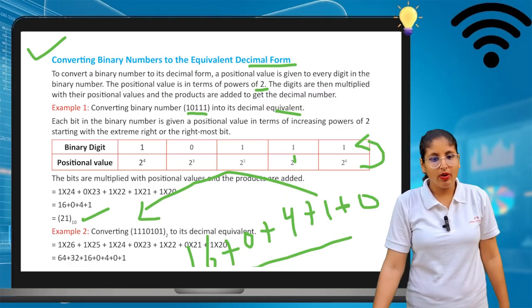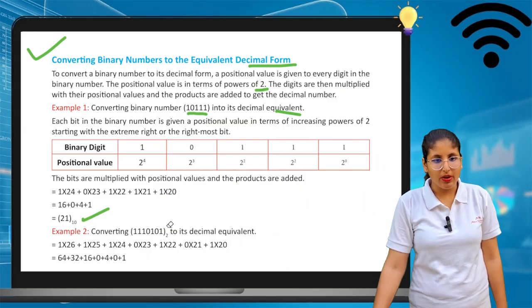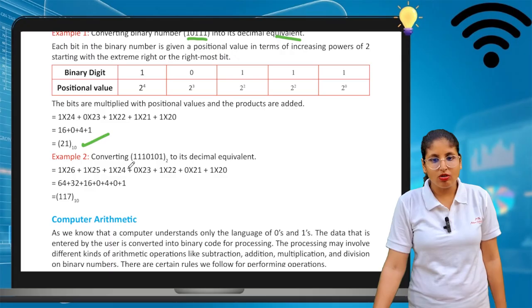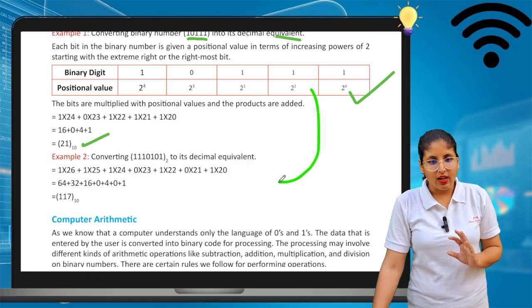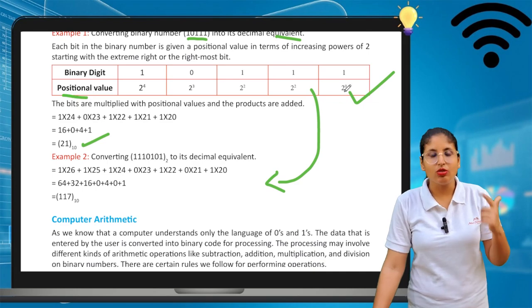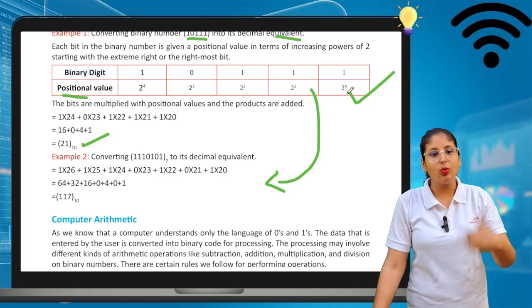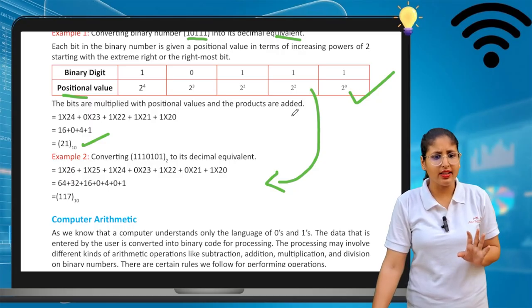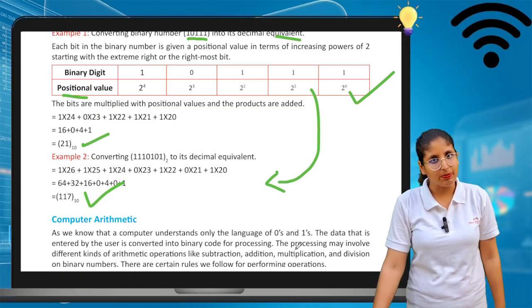Okay, now we will see another example like this example. This example we are able to convert into a binary number. So for this number also, you have to follow the same process. Make a chart like this. This number should be written in binary digits and then the positional values you can write 2 power 0, 2 power 1, 2 power 2, 2 power 3 and 2 power 4. Then you have to multiply the positional value with the binary digit and you get this number 117, with base value 10 because it is a decimal number system.